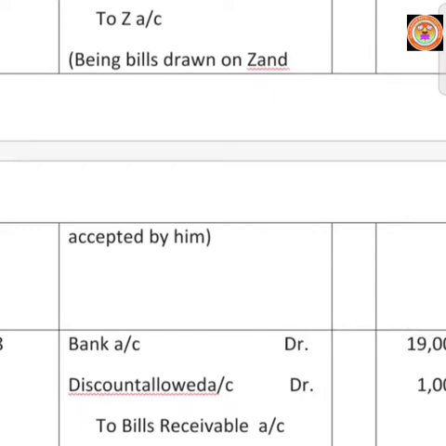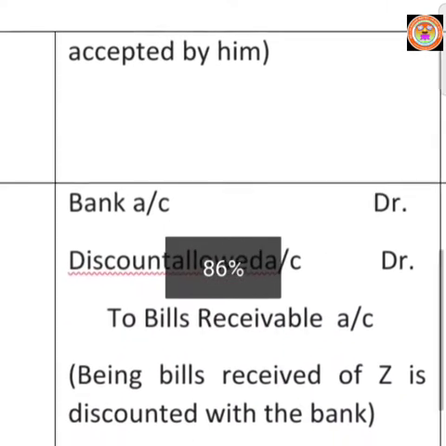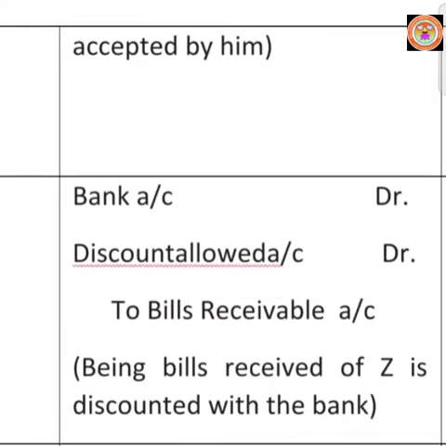Afterwards, the banker will collect the money from Z. Here, the banker allows a discount of rupees 1,000 on that bills receivable.